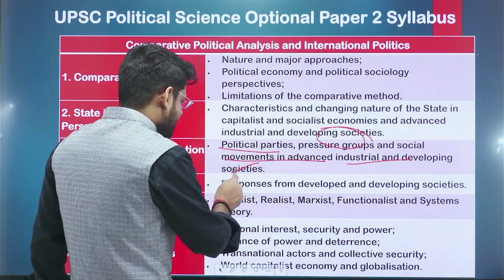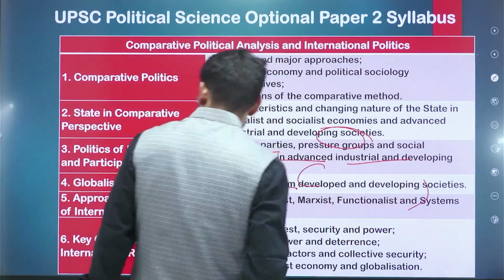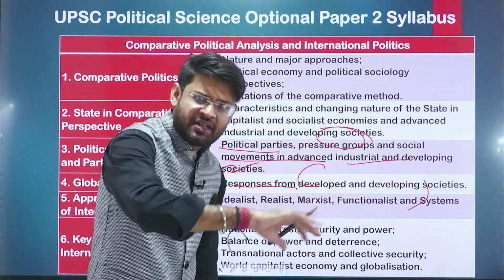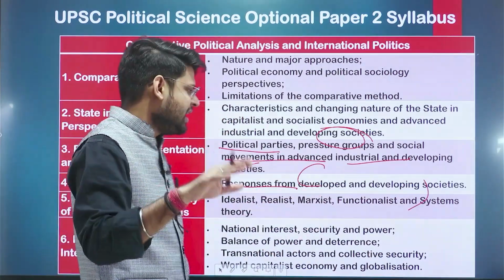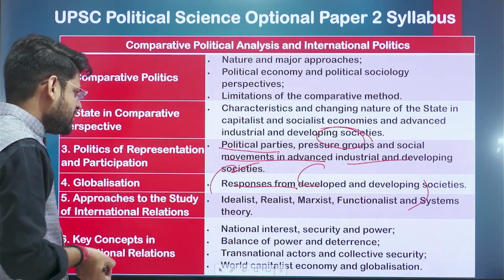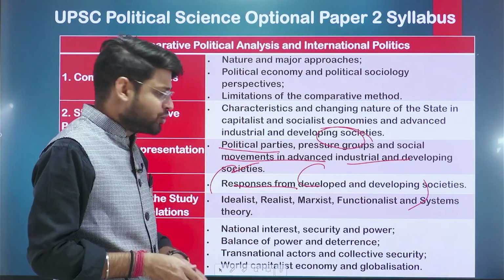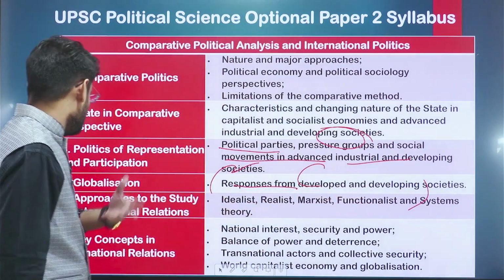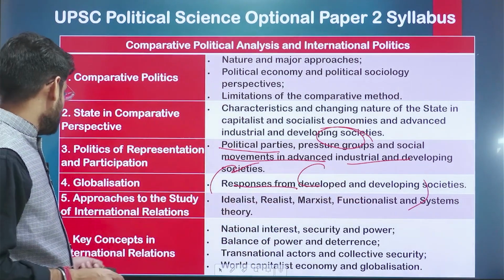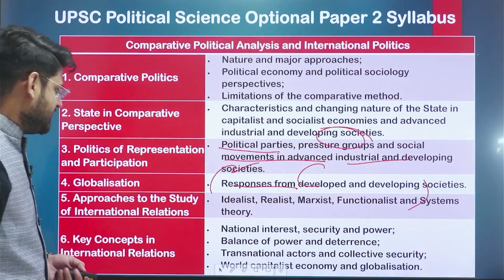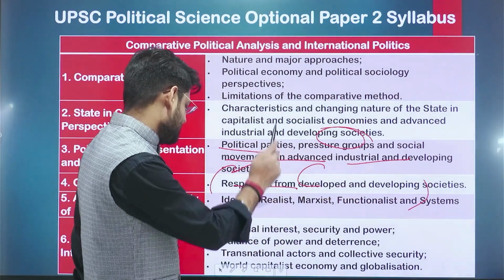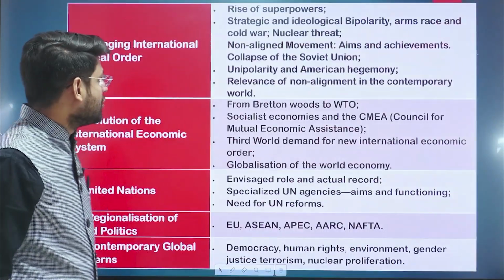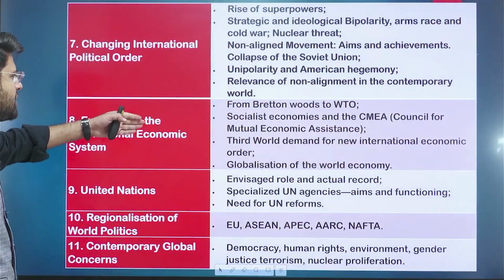We will learn what the responses to globalization are, from developed to developing societies: what is the response to globalization in developed countries, and what is the response in the developing societies. We will also see the international theories and approaches, from realist theory to Marxist theory, functional theory, and game theory. We'll read about all the key concepts of international relations, like balance of power, deterrence, transnational actors, collective security, world capitalist economy and globalization, and the changing international political order, right?